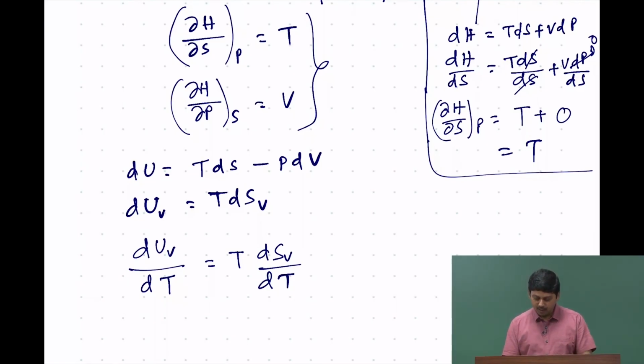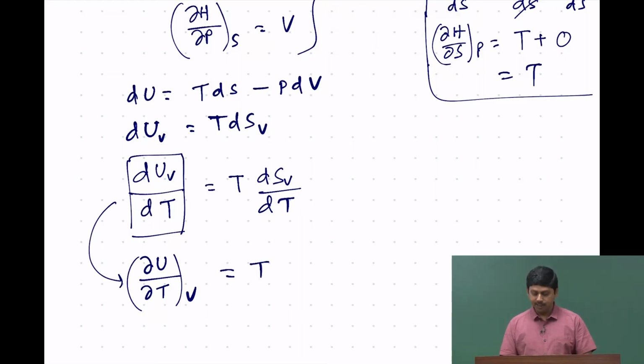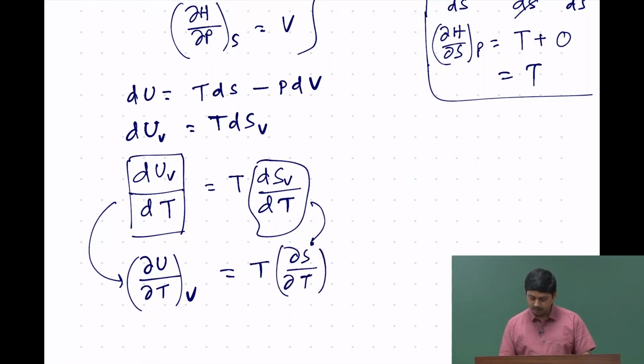So, this particular quantity is saying that there is a differential amount of change in u at a constant v for a change in T. That is precisely nothing but del u by del T at a constant v. So, these writings are equivalent, and on the right hand side we have T only, and then this quantity, which can be written as del s by del T at a constant v.